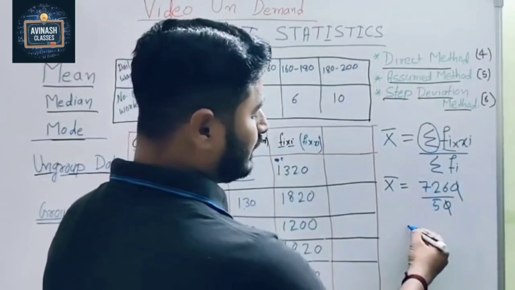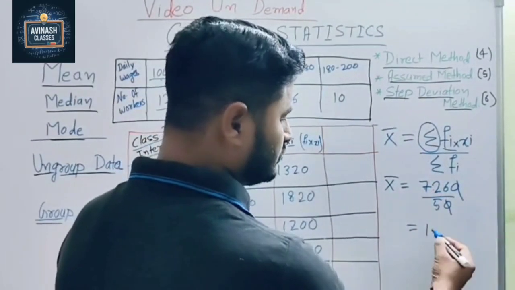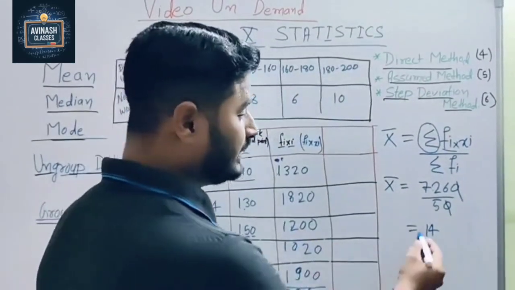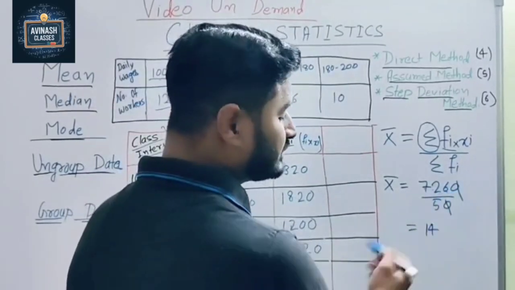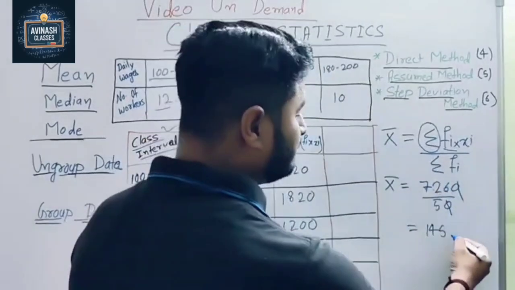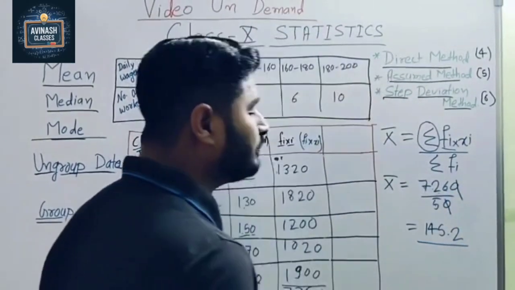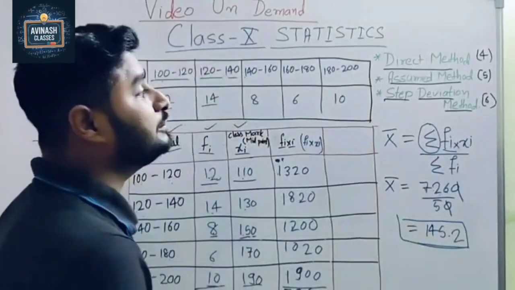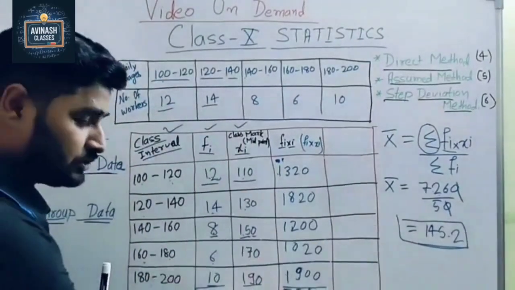Now 5 table, 7 comes how many times? 1 time. Carry 2, 2 plus 2, 22. So we go for 4 times. 5 4s are 20. Again 2, 2 plus 5, 2 and here 6. It becomes 26. So we go for 5 times. Again 1 comes. Now it comes 1, 2. So here the answer is what? 145.2. So this is our mean value. And which method did we use? Direct method. Okay. Now first you write down this.